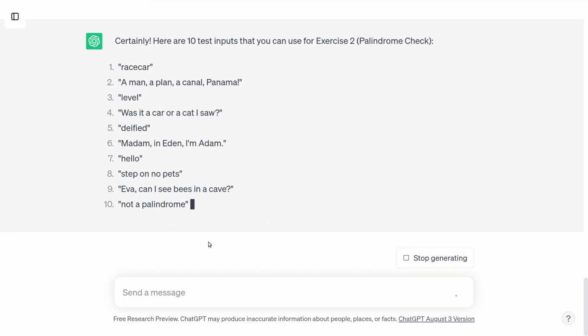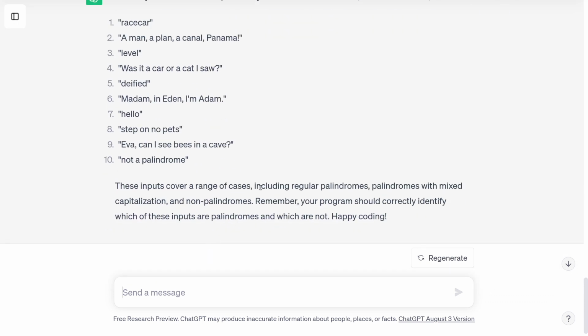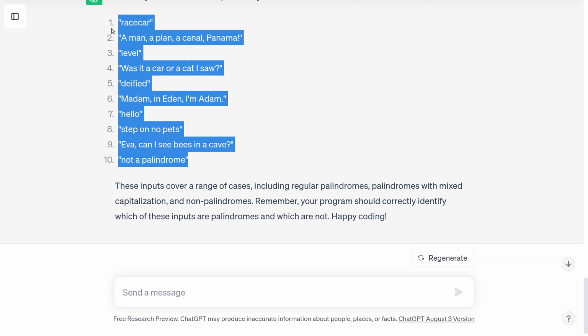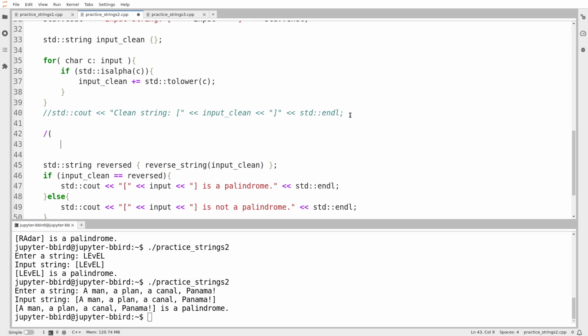Certainly. Okay, so here's some examples, and it claims that these cover cases that are regular palindromes. I guess it means for that, like all lowercase. Palindromes with mixed capitalization and some non-palindromes. Hopefully I can figure out the difference between them, but I'll just copy them over and head over here. I'm going to put them in a comment just so that I can remember to test them.